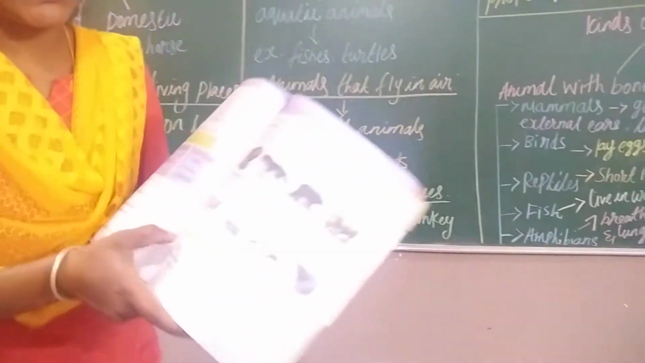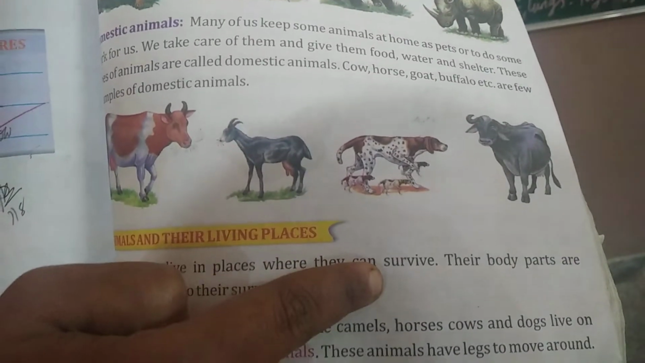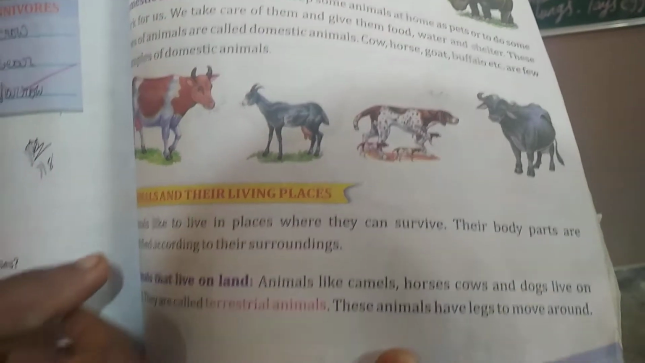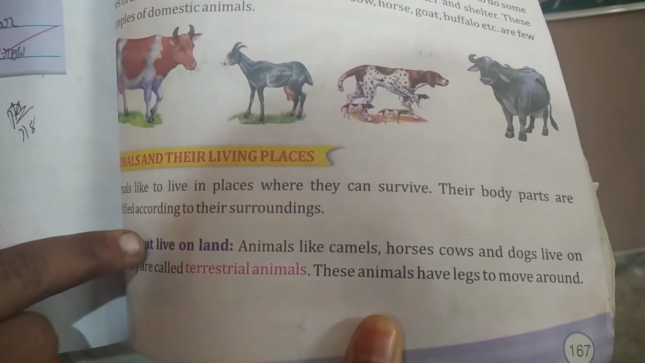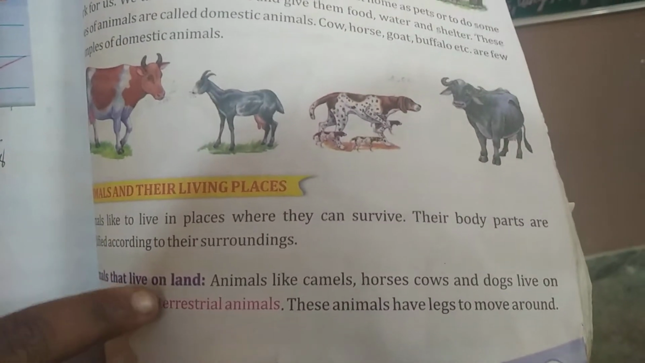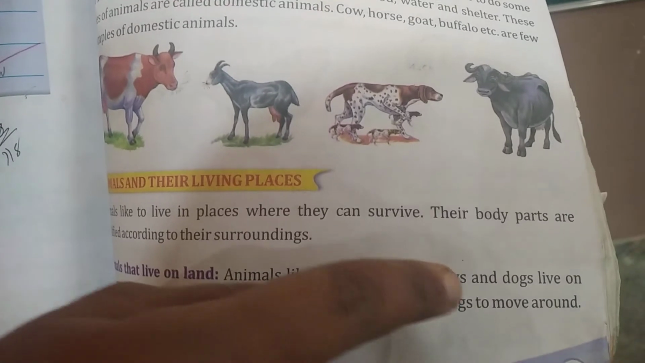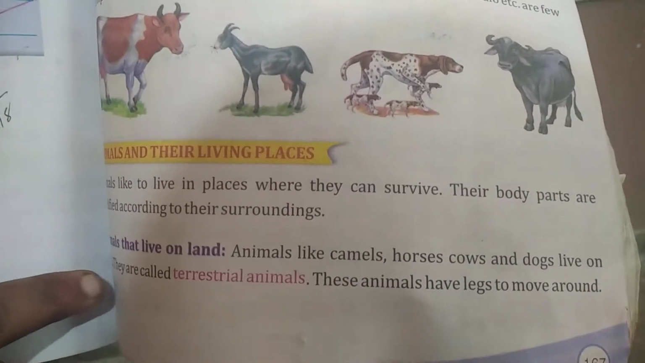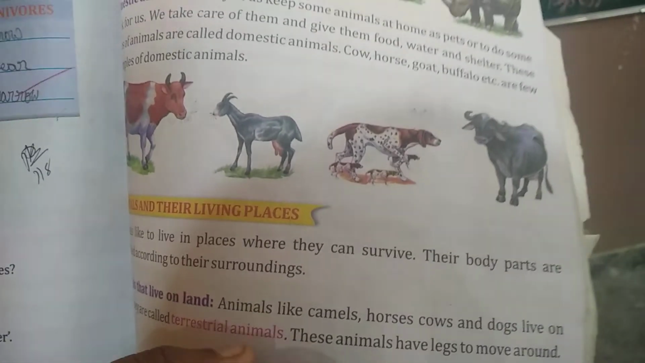So here you can see animals and their living places. Animals like to live in places where they can survive. Their body parts are modified according to their surroundings. Animals that live on land. Animals like camels, horses, cows and dogs live on land. They are called terrestrial animals. These animals have legs to move around.